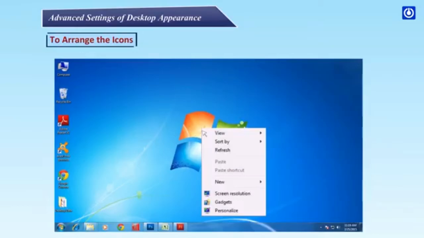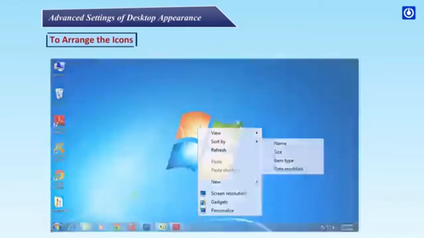To arrange the icons, Step 1. Right-click in an empty area. Step 2. In the shortcut menu that appears, click on the Sort By option. Step 3. Choose any option from the options displayed here.